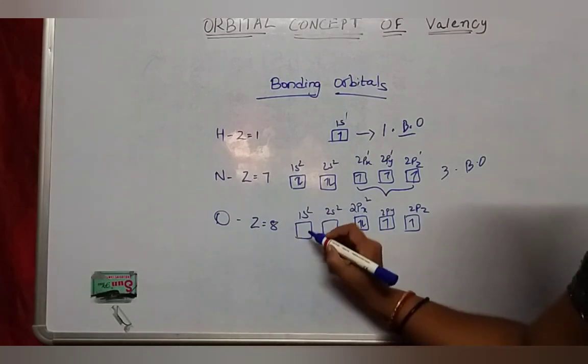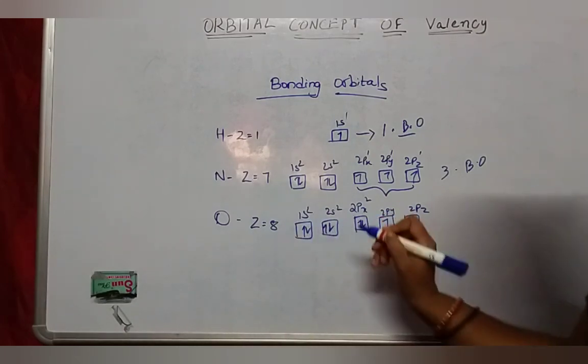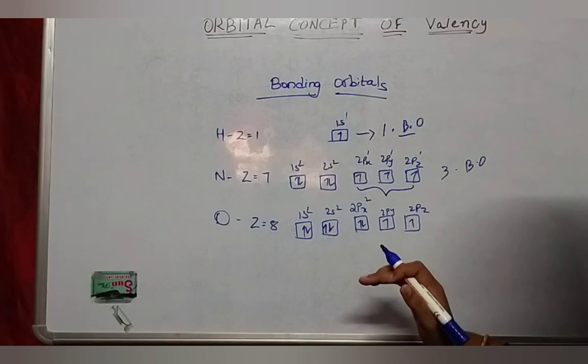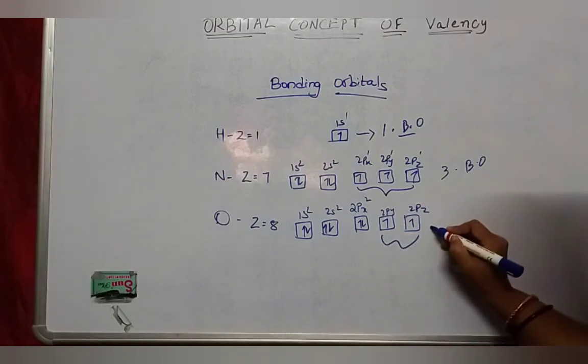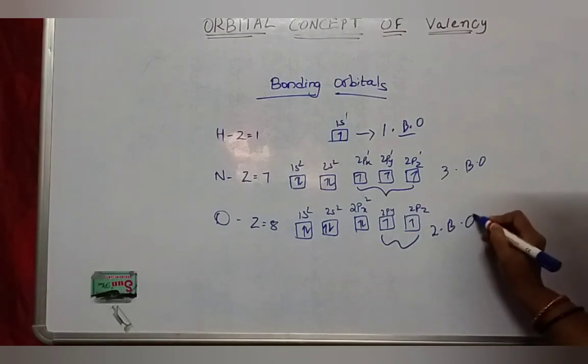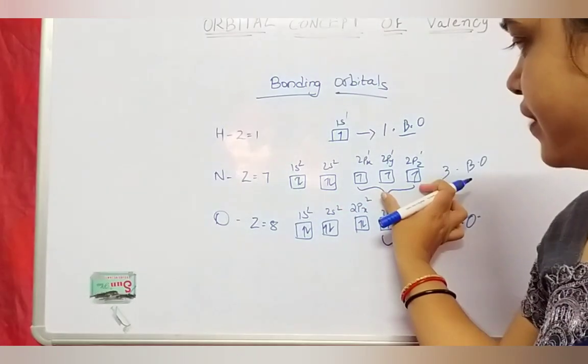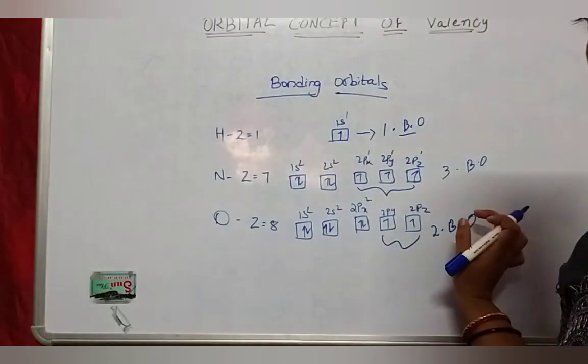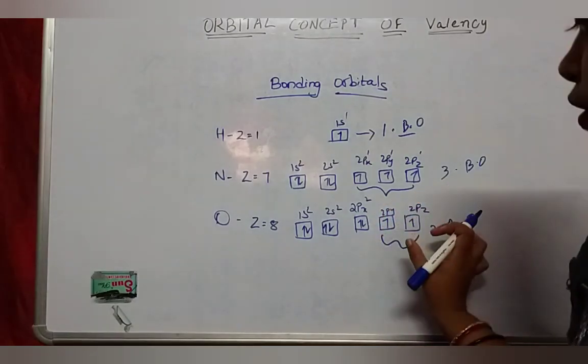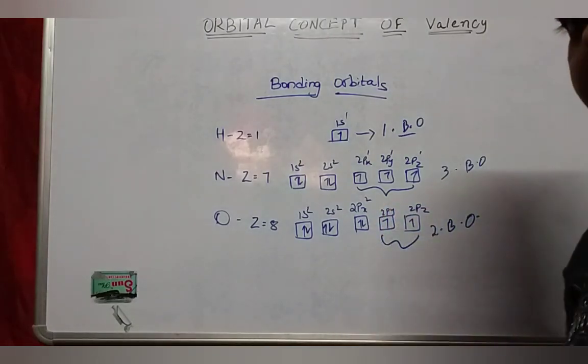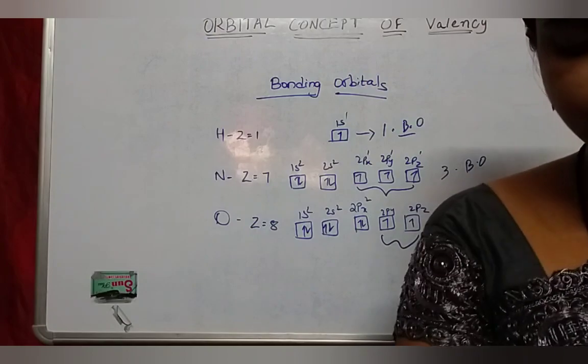In the same way in oxygen, how many half-filled valence orbitals? 2. So 2 bonding orbitals. What are bonding orbitals? Half-filled valence orbitals are called bonding orbitals.